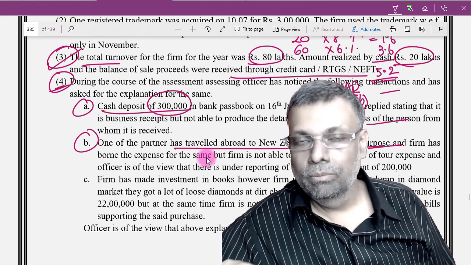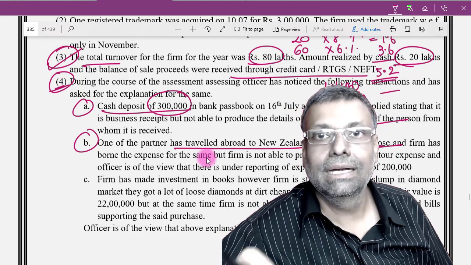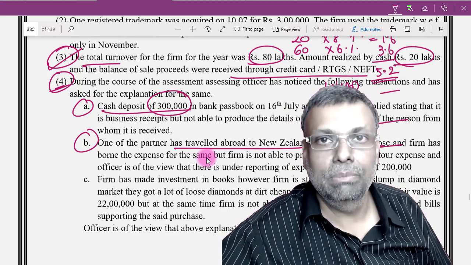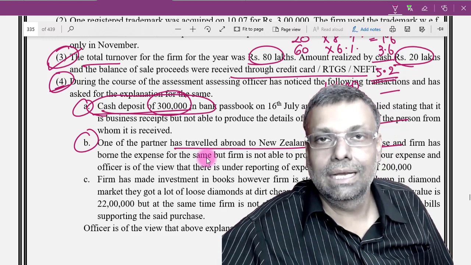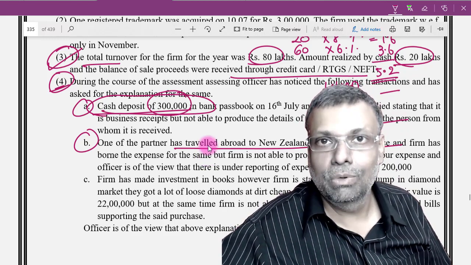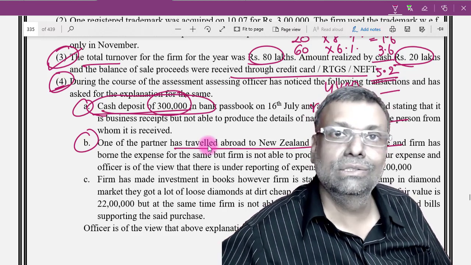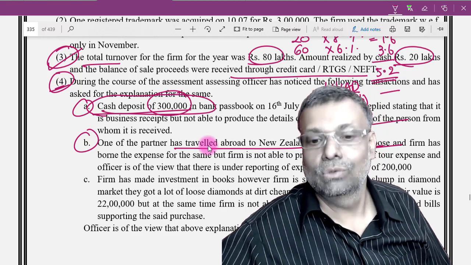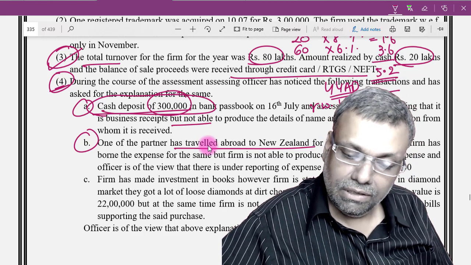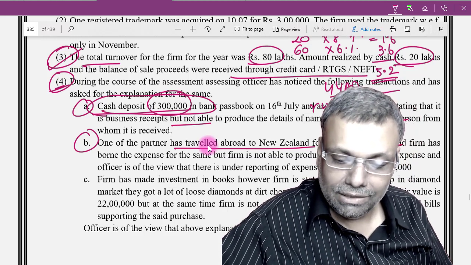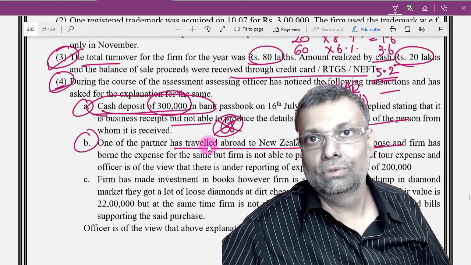Now friends, I already told you that there are a couple of tribunal judgments which have already said that if the presumptive taxation scheme is applicable, then there is no need to give any special explanation about cash deposits and so on. Because, for example, if you say cash deposit, then 80% of that deposit is already multiplied. So in presumptive taxation, the officer might feel that this particular figure is not explained, and therefore make additions under section 68. The tribunal said in presumptive taxation you should refrain from doing that.